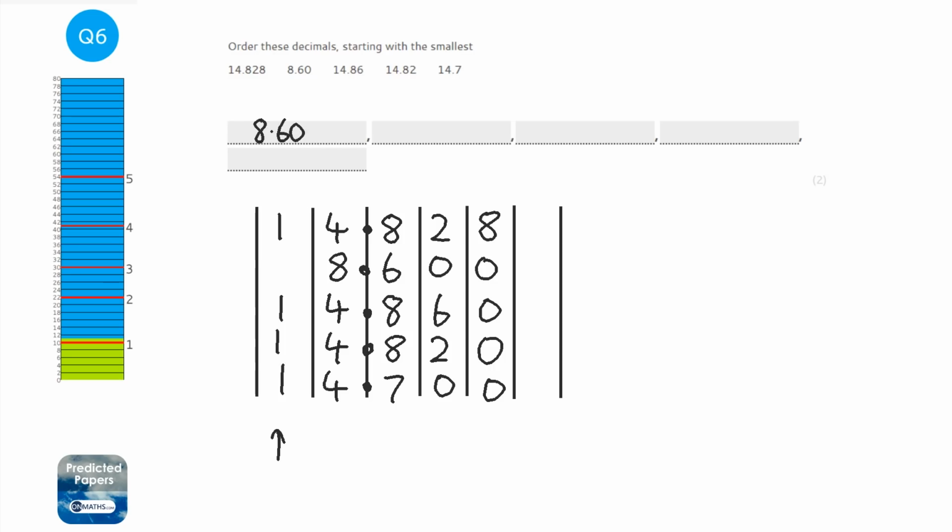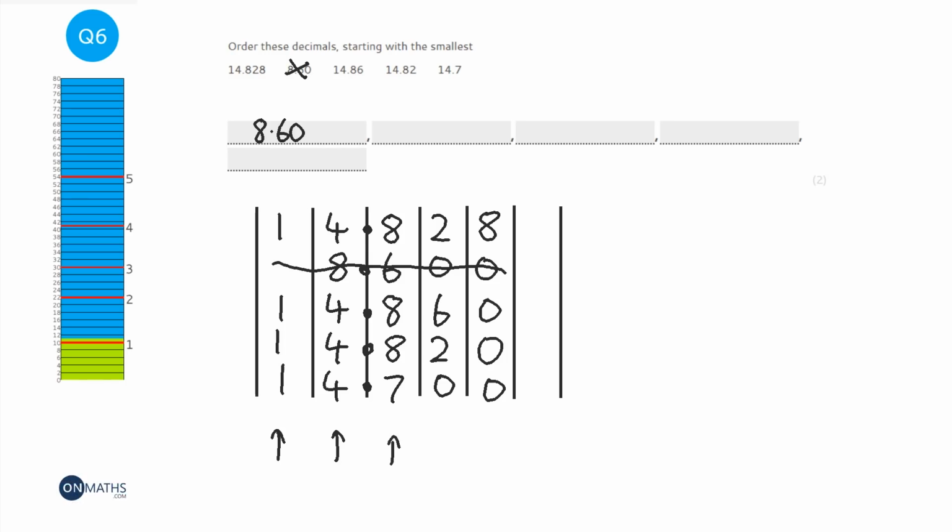8.60, and I have to put the 0 because that's how it's said in the question, is definitely the smallest. So we can cross that out. That's definitely the smallest. All the other ones are tied. They're all 1 in that column. So we move over to the next column, the next one to the right. So 4, 4, 4, 4, they're all tied.